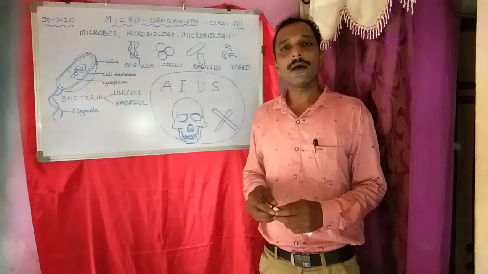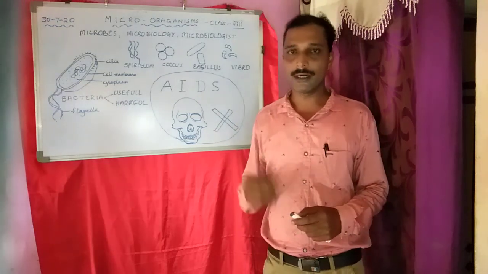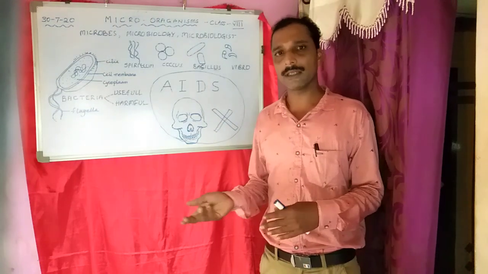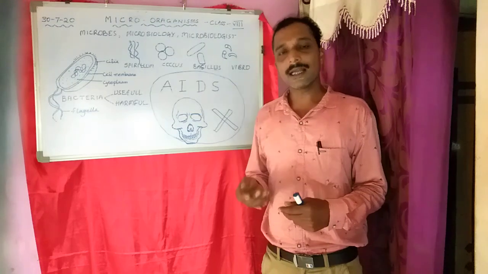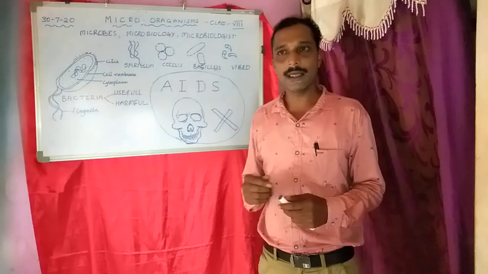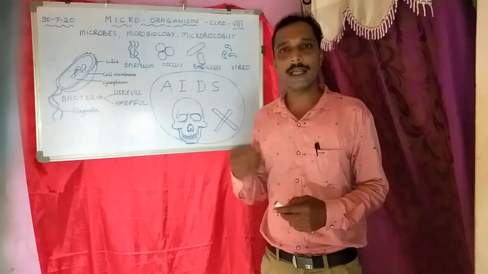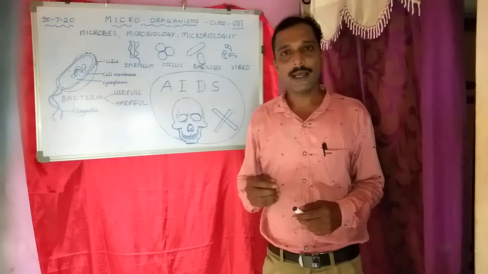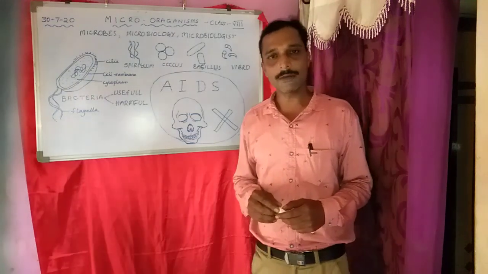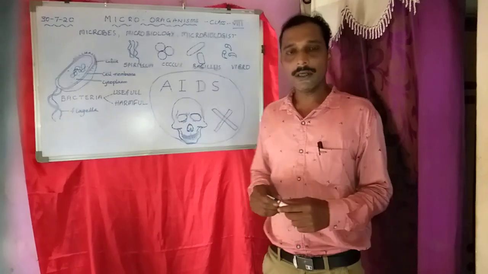Next, AIDS is not spread by using public toilets. We go to public toilets, bus stands, railway stations, where many people come. The infected person also comes and urinates there, but AIDS is not spread by using public toilets. AIDS is not spread by hugging, kissing, sharing utensils, towels, soaps, or cosmetics. AIDS is also not spread by shaking hands. So these are all about AIDS.